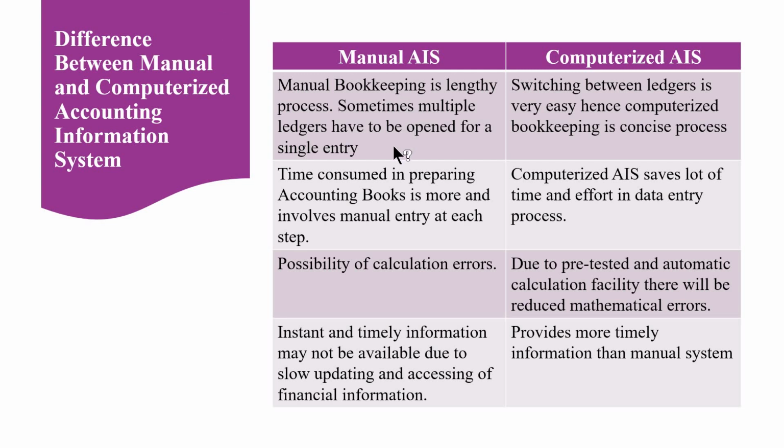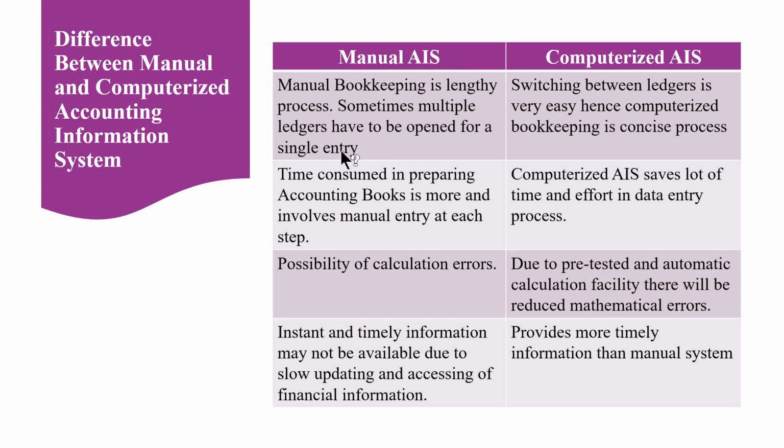Coming back to manual AIS, even for a single journal entry we have to go for creating the ledger accounts. In manual AIS, we pass the journal entry, then go for creating the ledger account. Whereas in computerized AIS, at the time of recording the transaction in the respective voucher, even at that time we can create the ledger. We can create the account head from the voucher window.